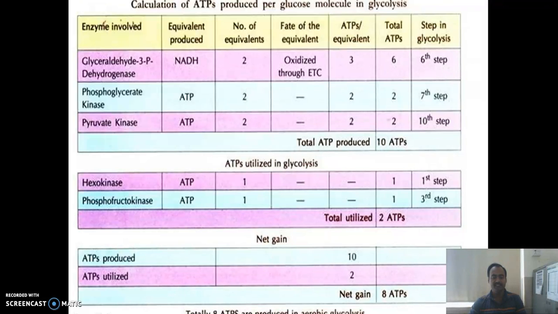So a total of 8 ATP are produced in aerobic glycolysis, while in anaerobic glycolysis, in the last step, NADH is utilized. It means a total of 6 ATPs are utilized to convert that pyruvate into lactate. So net gain of ATP in anaerobic glycolysis is 8 minus 6, that is 2 ATPs produced. So up to this, it is about the glycolysis process.